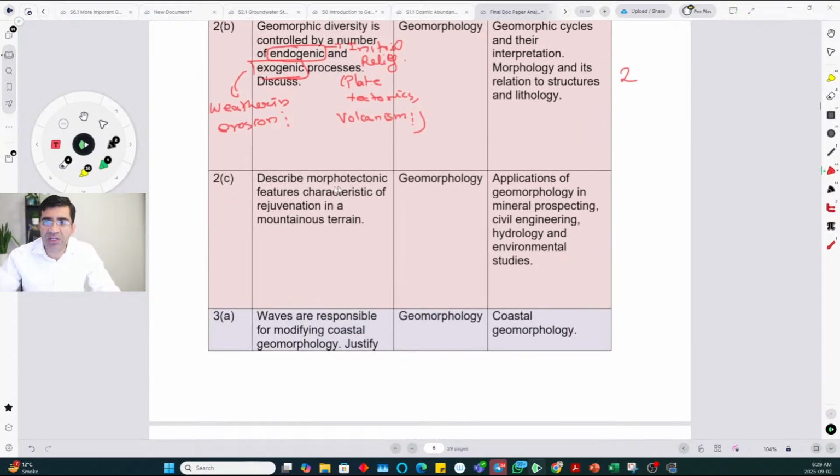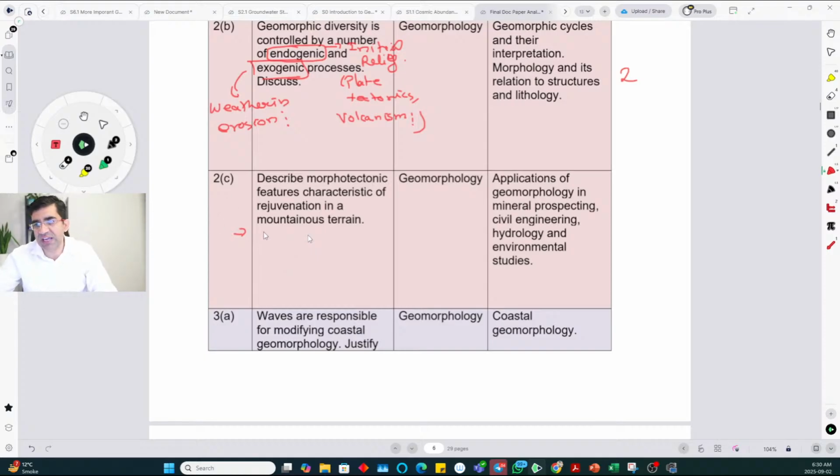Describe morphotectonic features characteristic of rejuvenation in a mountain terrain. Rejuvenation means as mountain terrains get older and older, in older terrains you already know what mature rivers and valleys will look like. You start to get, for example, meandering rivers if it is an old river. But if there is uplift again, rejuvenation means the mountain belt becomes active again. So that meandering river then becomes present in a V-shaped deep valley. So those kinds of morphological features are what they're asking in these processes.